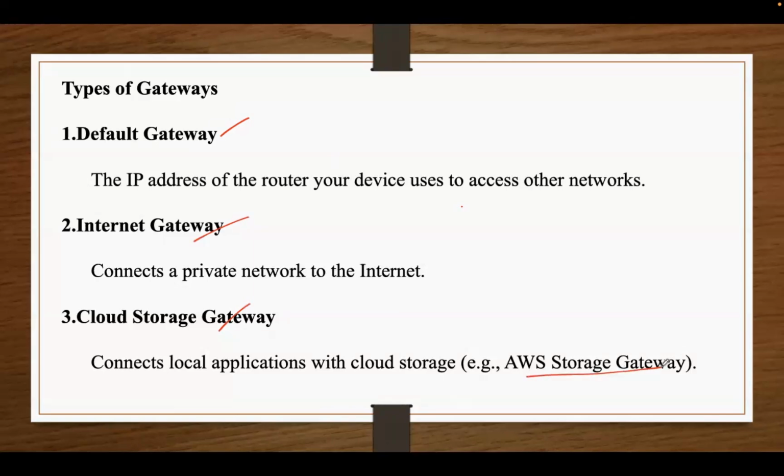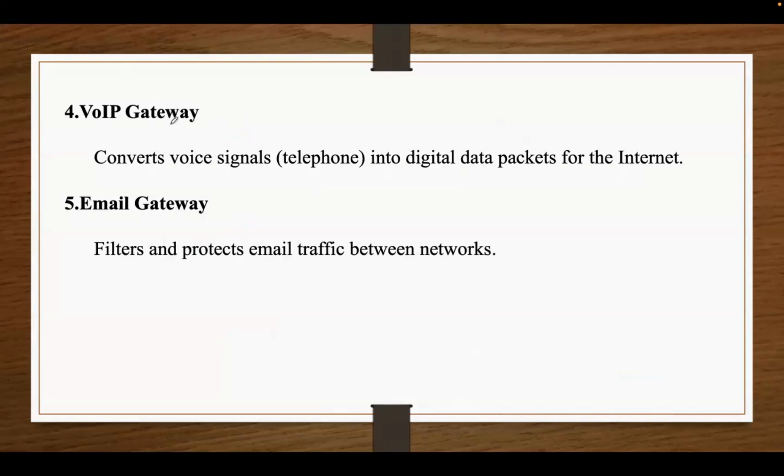It lets businesses store files locally but synchronize them to the cloud for backup and scaling. Then we have the VoIP gateway. It connects voice signals, say telephone calls, into digital data packets so they can be sent over the internet. So whenever you make any call using Skype or WhatsApp, then this gateway may be involved. And the last one is the email gateway, which mainly filters, scans, and protects email traffic between the networks.